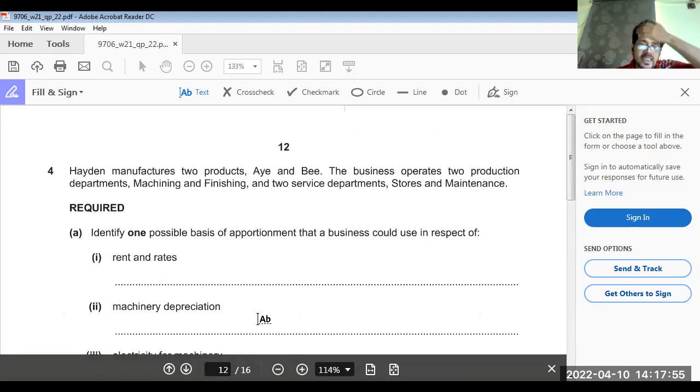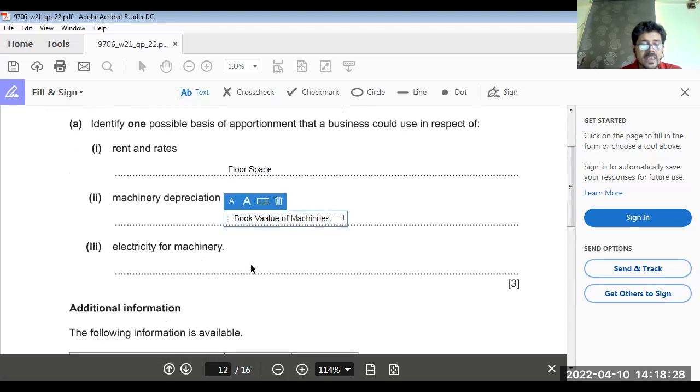Now, Hayden manufactured two products A and B. The business operates two production departments, machining and finishing, and two service departments, stores and maintenance. Identify one possible basis that the business could use in respect of rental rates. Rental rates must be floor space. Floor space. Okay, machinery, book value. Okay, electricity of machinery.